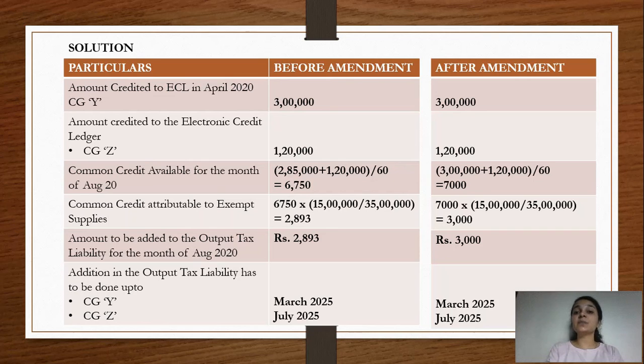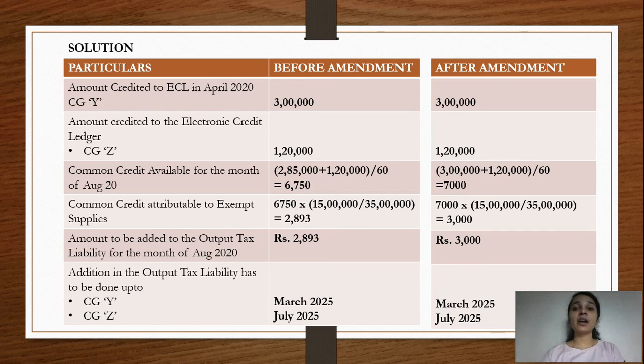But here there wouldn't be any such thing because you are eligible to claim that 15,000. In case of exempt supplies, you were not eligible to claim that 15,000 because for those 3 months you were not eligible to take the credit. But here there wouldn't be any addition to the output tax liability of 15,000 because you are eligible to take the credit of that 15,000. So here the addition to the output tax liability will only be of 3,000, and this will be done till the month of March 2025 for the capital good Y and till the month of July 2025 for the capital good Z. So this is the post amendment scenario.